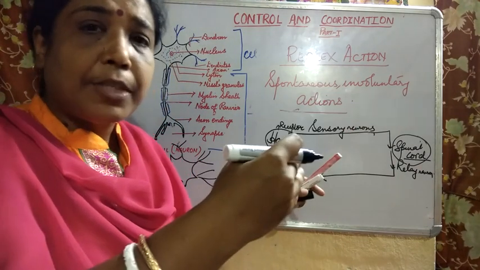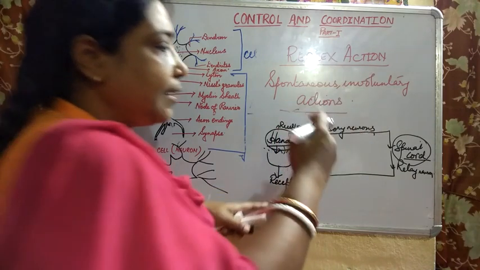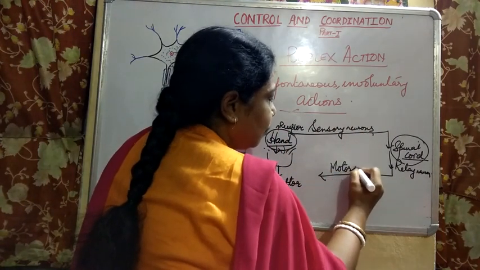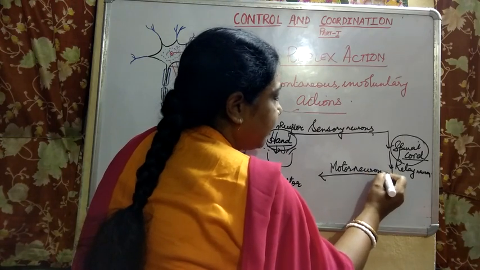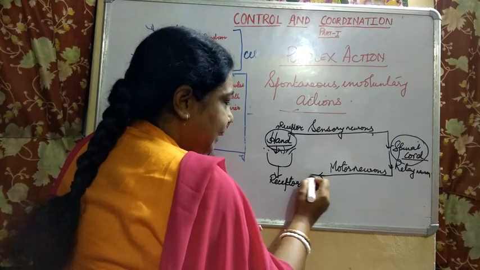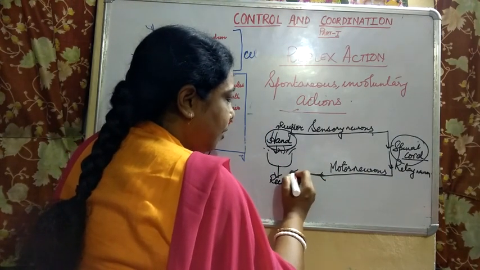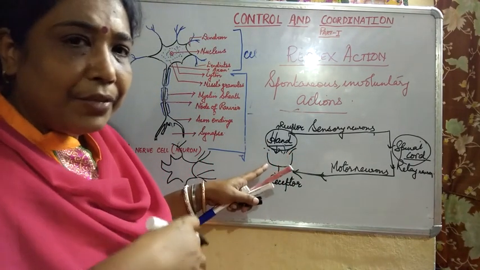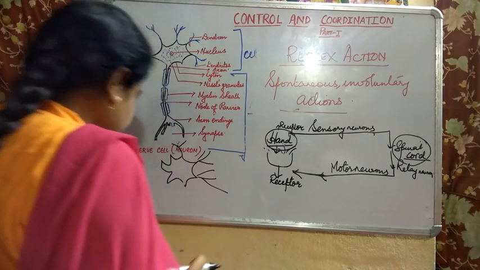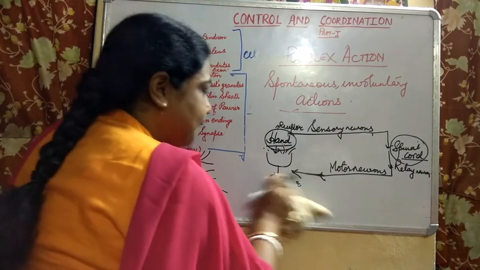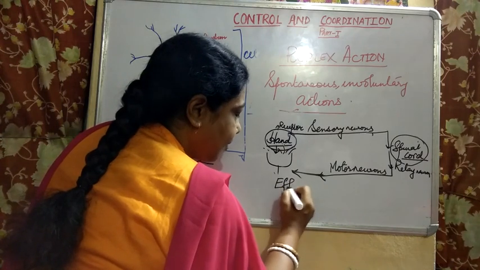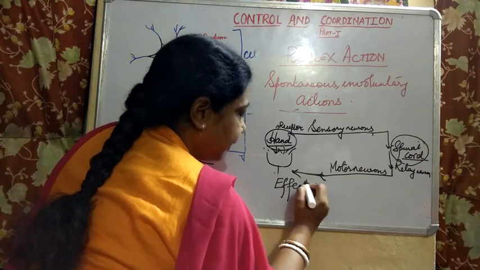That message from the spinal cord through the relay neuron will be handed over to motor neurons. To what? Motor neurons. And these motor neurons will ultimately bring the message to the hand, and you will withdraw your hand. And children, this receptor will now act as effector.